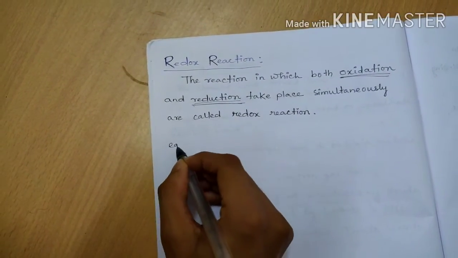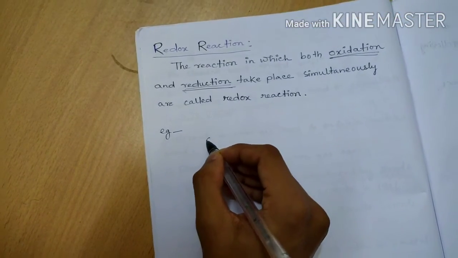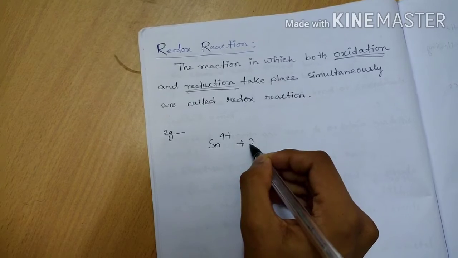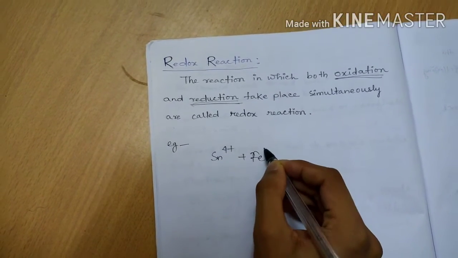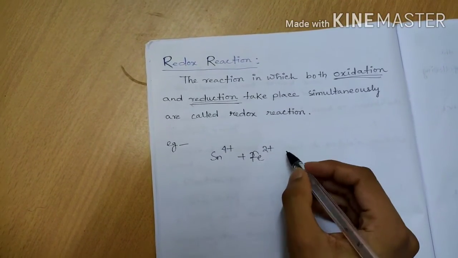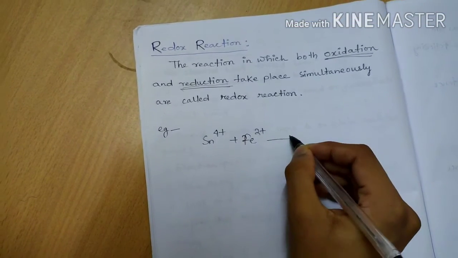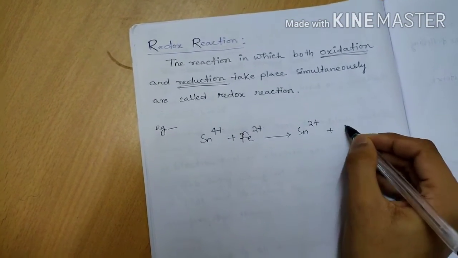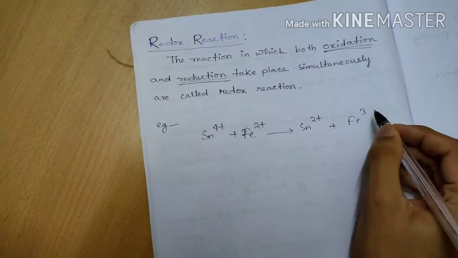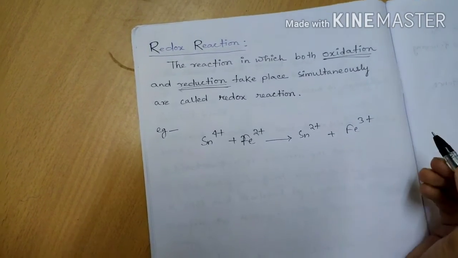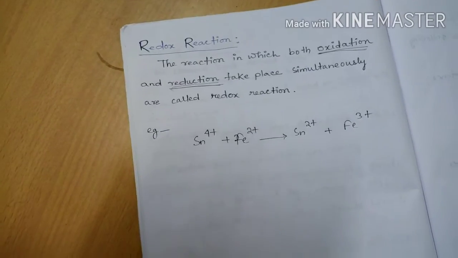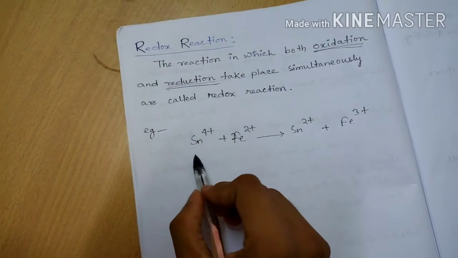If we take this reaction, Sn4+ plus Fe2+ gives Sn2+ plus Fe3+. Now you see the reaction.